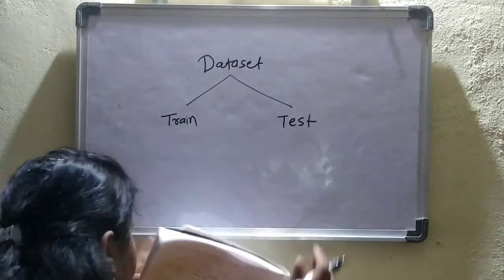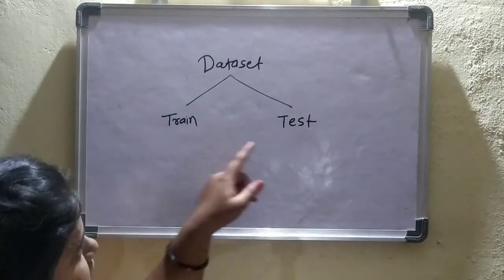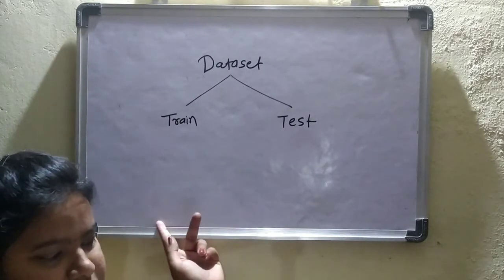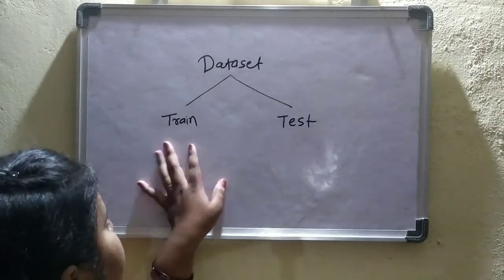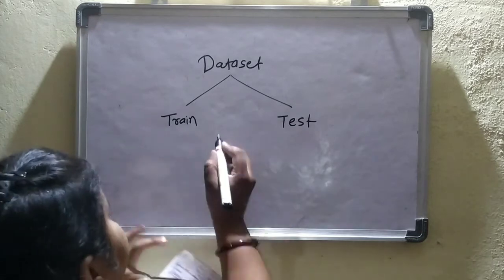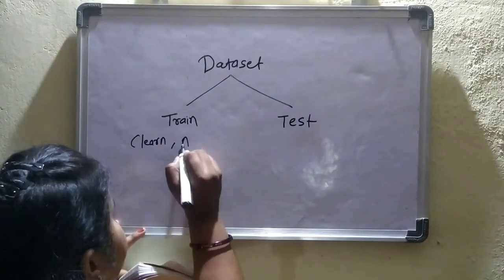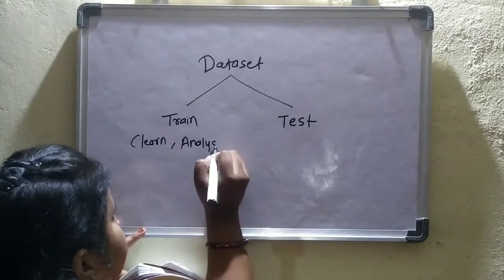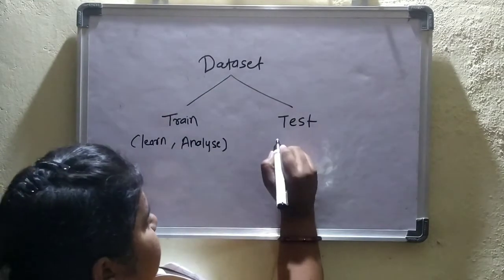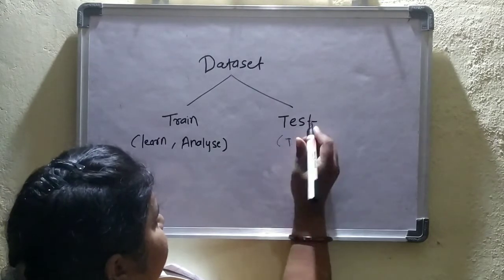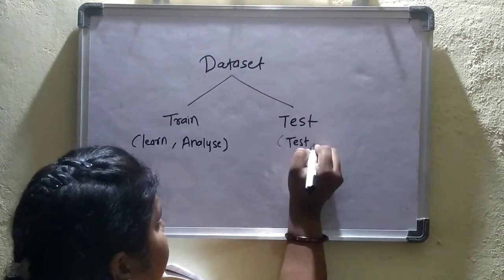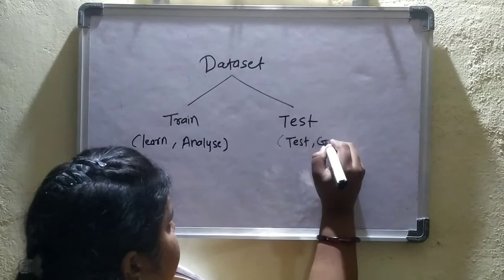What is meant by training and what is meant by testing, we will see in today's video. Training means learning or analyzing from the data, whereas testing is used to test the performance of the data set or the algorithm, or to generate the result.